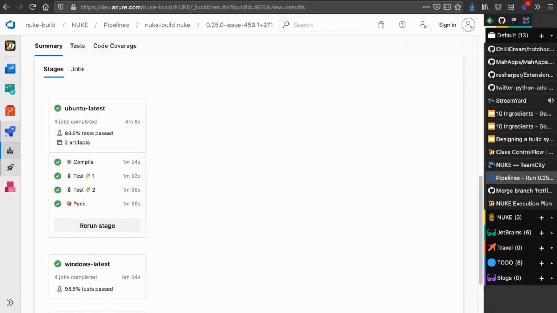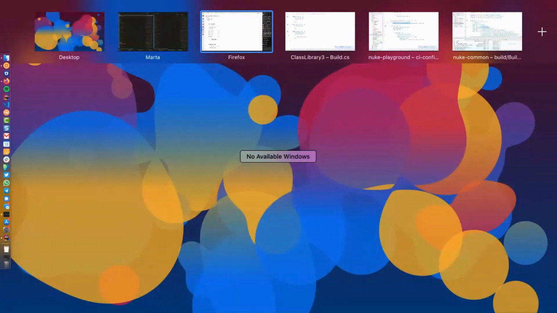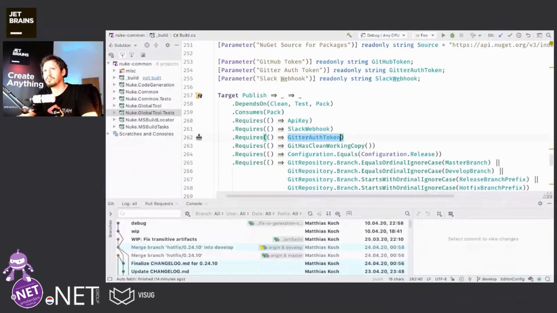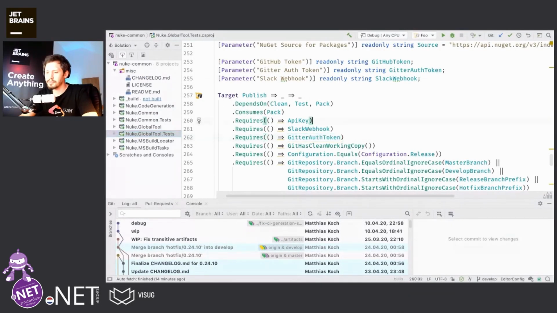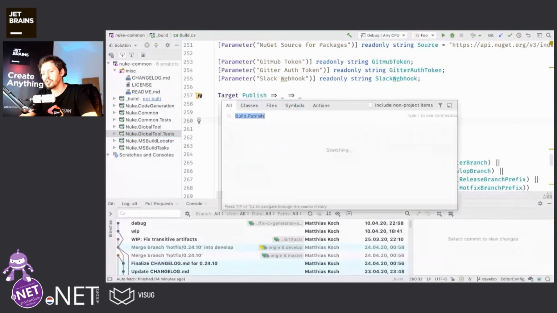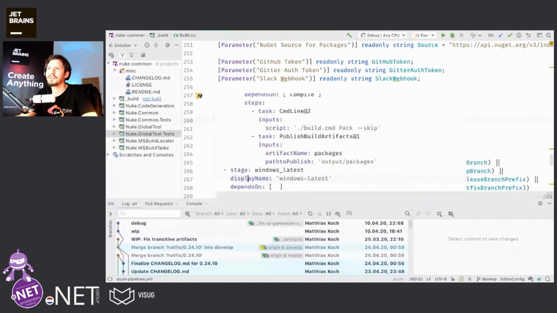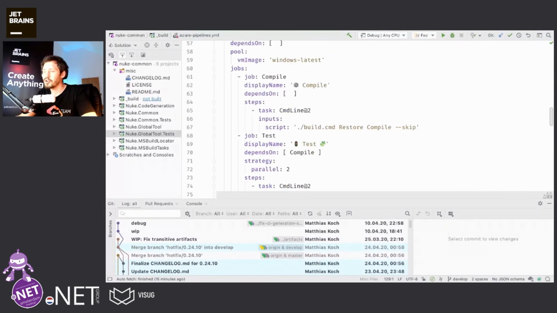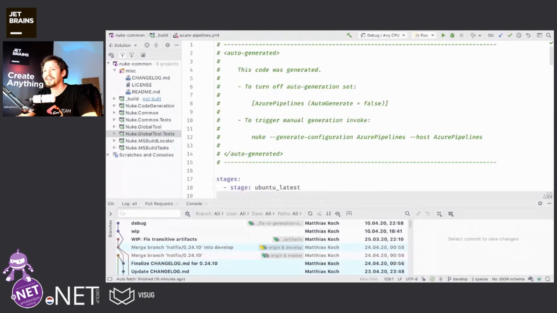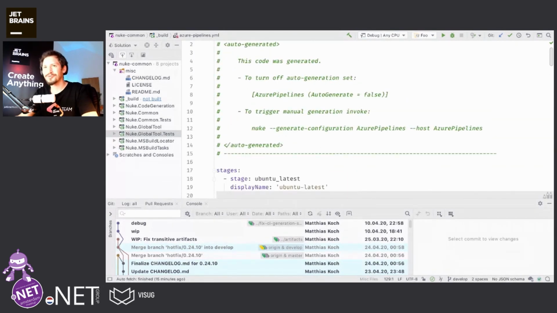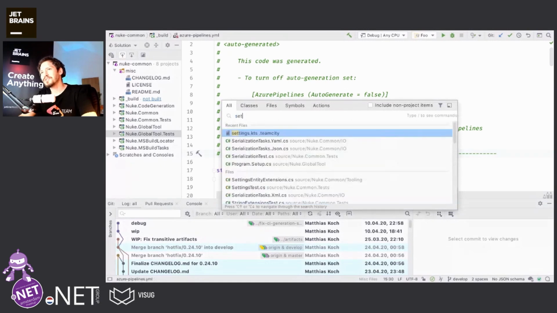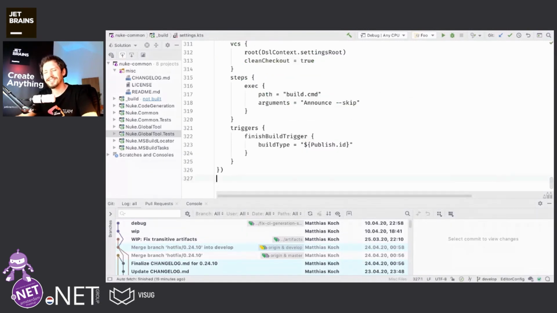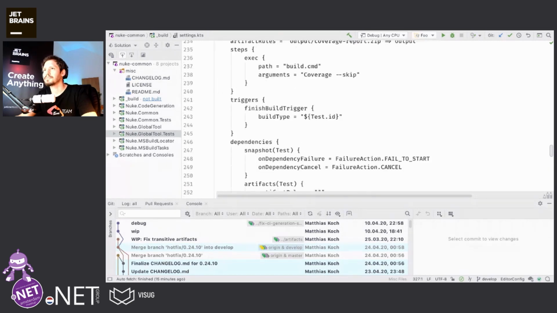Okay, I think that's it for the CI configuration. I still have to show you, for NUKE, the generated Azure Pipelines YAML, 130 lines of code that you don't need to invest into YAML. For TeamCity, it's a bit bigger. Sorry, 300 lines of code.